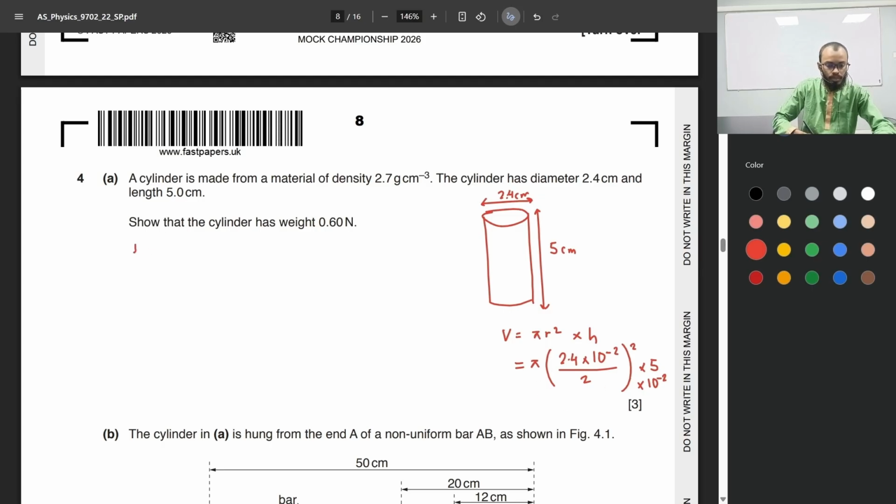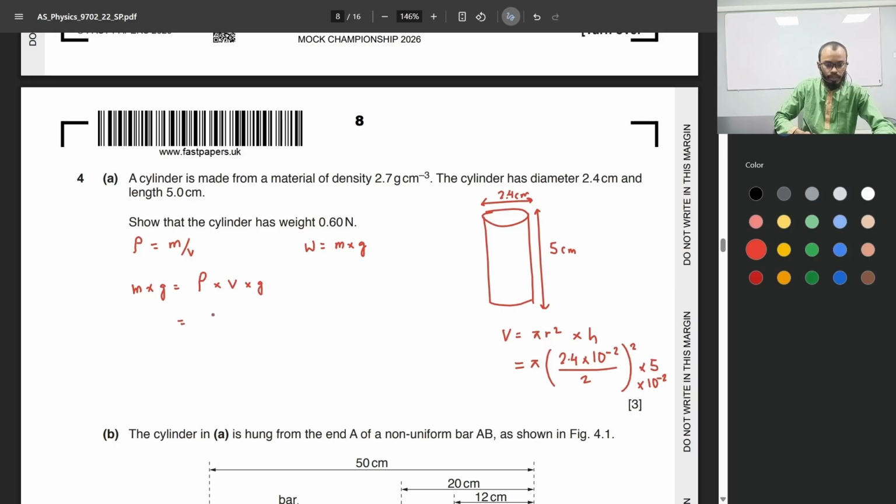Now, density is mass over volume. We need to find the weight, right? So the weight is mass times gravitational acceleration. So mass times gravitational acceleration would be, if we bring this volume to the other side of the equation, density times volume times gravitational acceleration of 9.81.